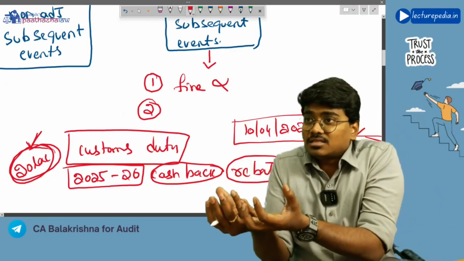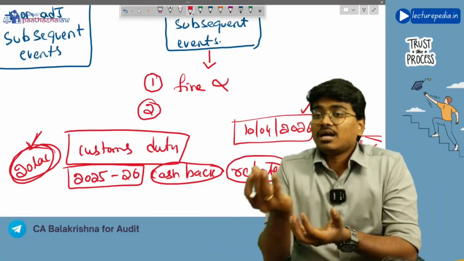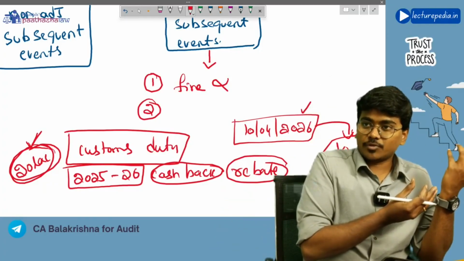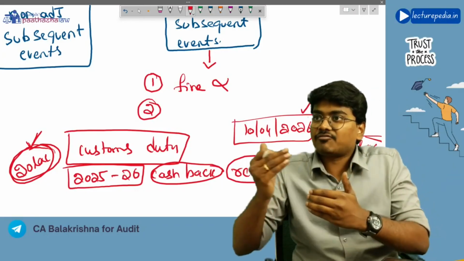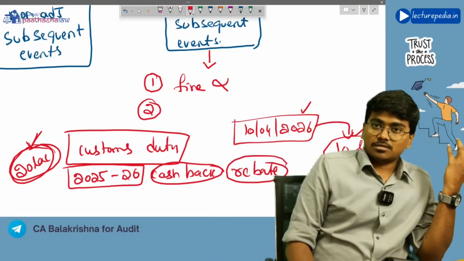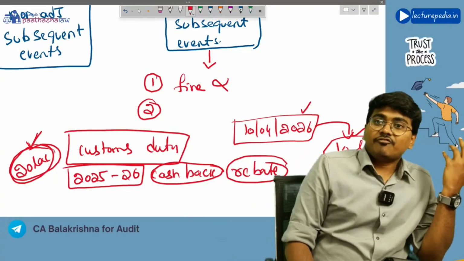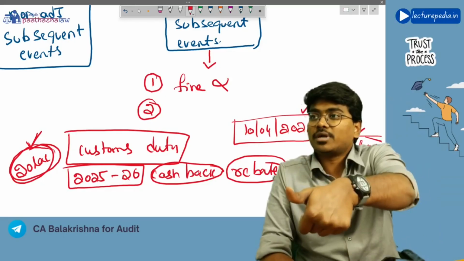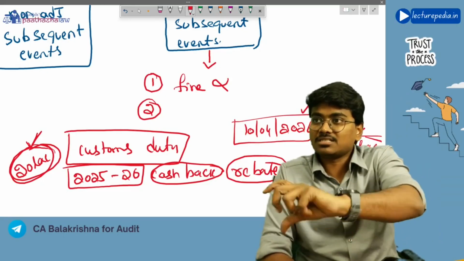So this event is adjusting the financial statement of the previous year. This event has occurred after the balance sheet date only, but it is making an adjustment in the financial statement. So this becomes an adjusting subsequent event. Got it?